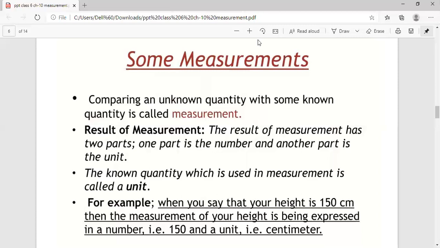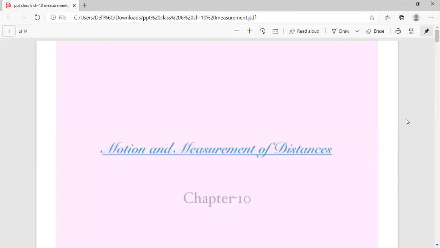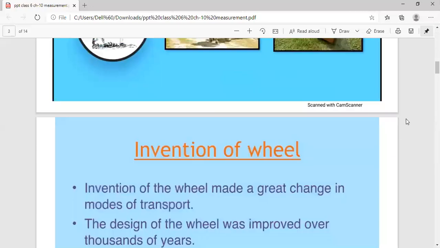I hope the concept is clear to you that whenever we measure anything, if you want to measure the length of a cloth, you say it's 5 meter. So 5 meters means 5 is the numerical and meter is the unit in which we want to express the measurement. So this was the concept of measurement, how measurement was done.